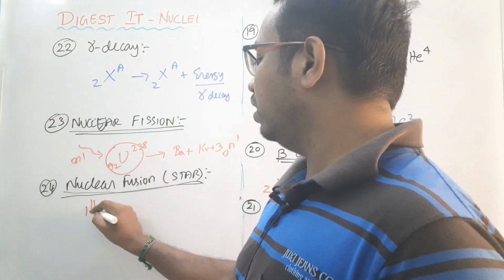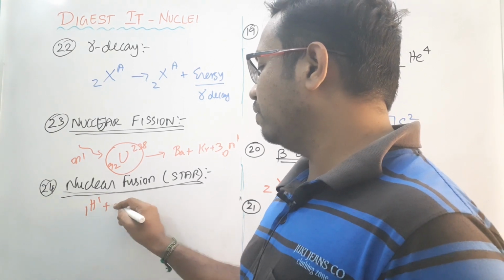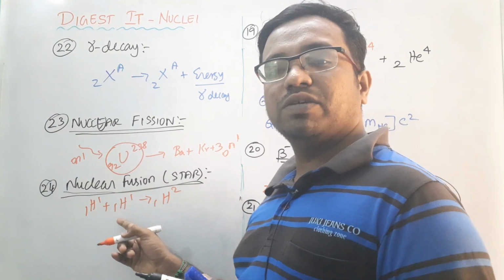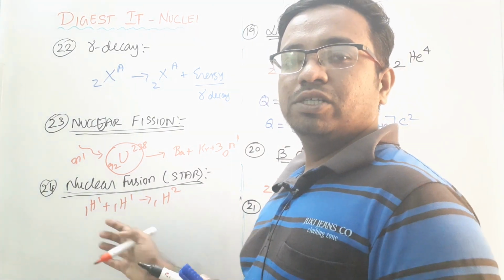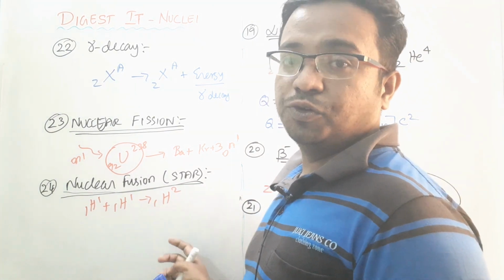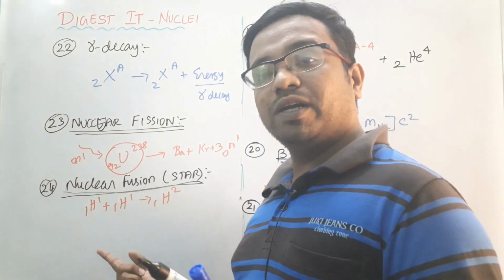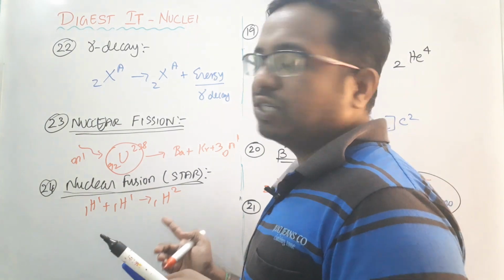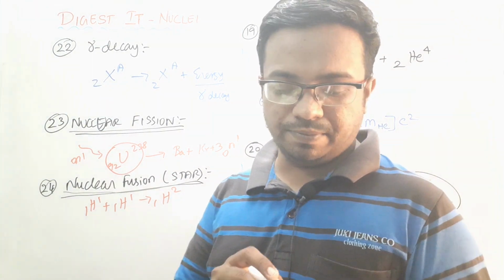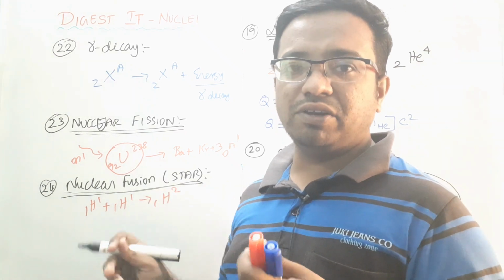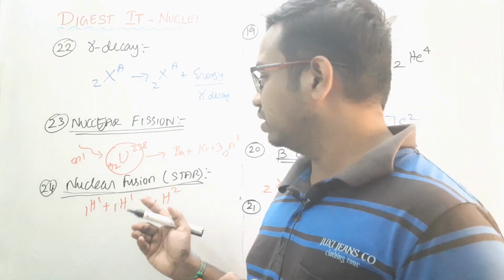Here the hydrogen combines to form deuterium, and 2 more hydrogen combine to form deuterium. So 4 hydrogen combine to form 2 deuterium, and 2 deuterium react to form helium and again hydrogen. The temperature of this process is extremely high, that's why the energy is continuously spread out from the star.